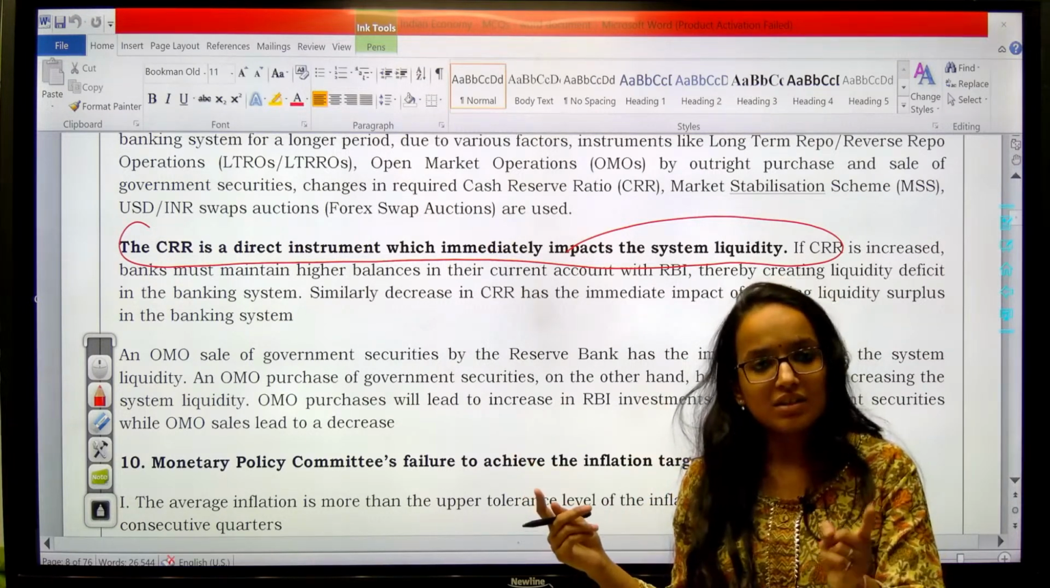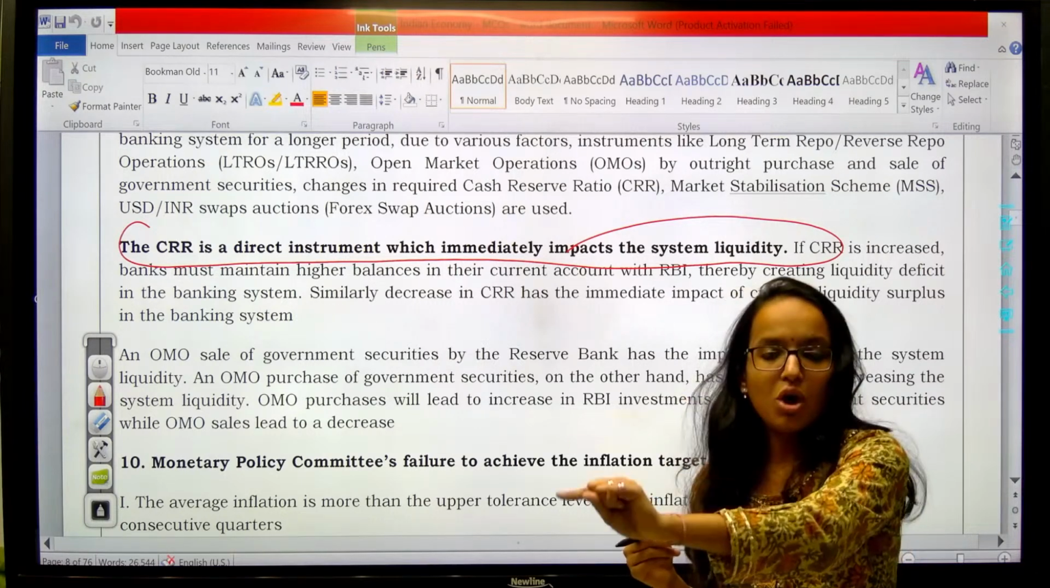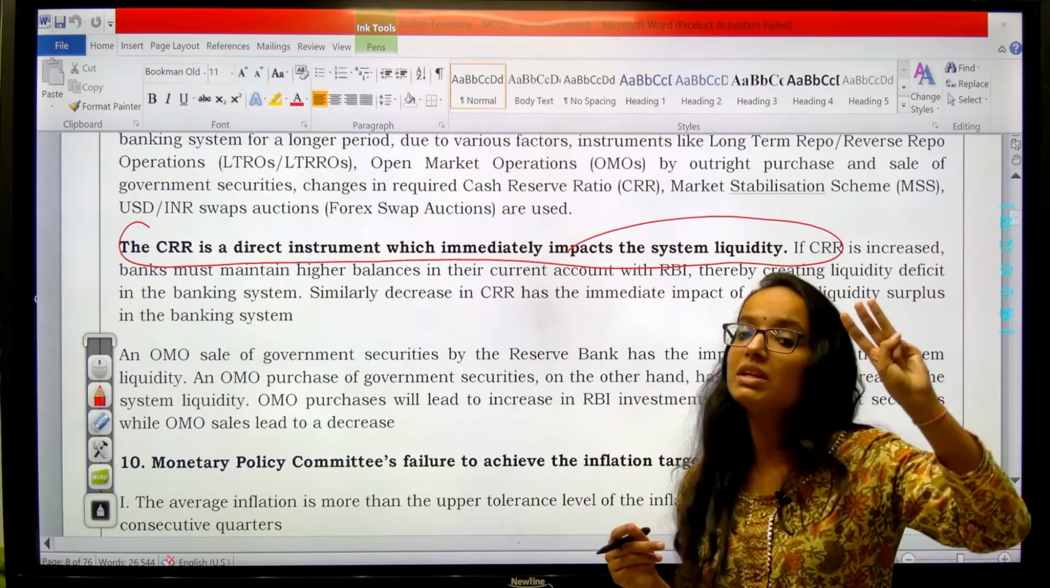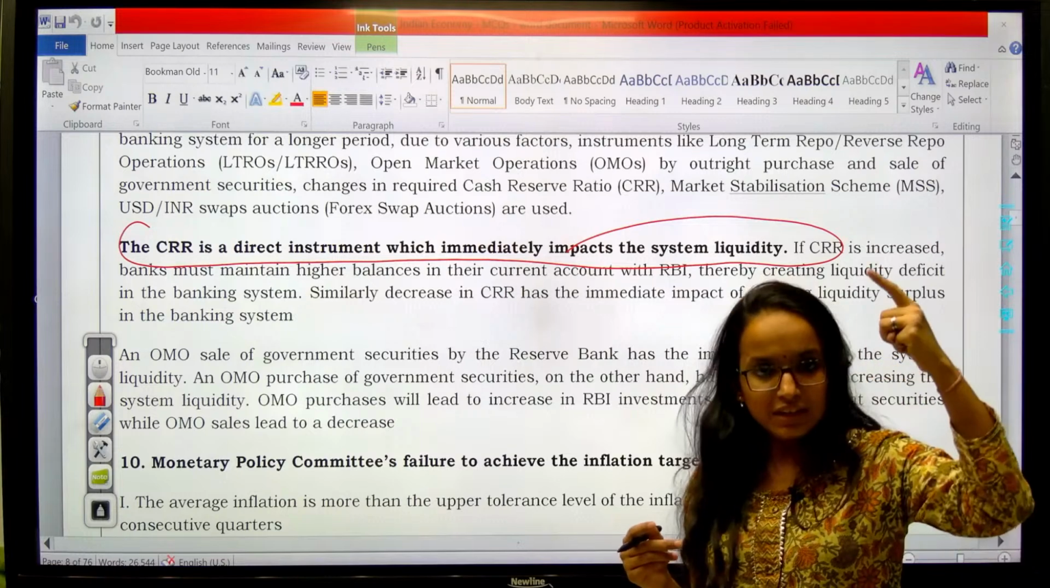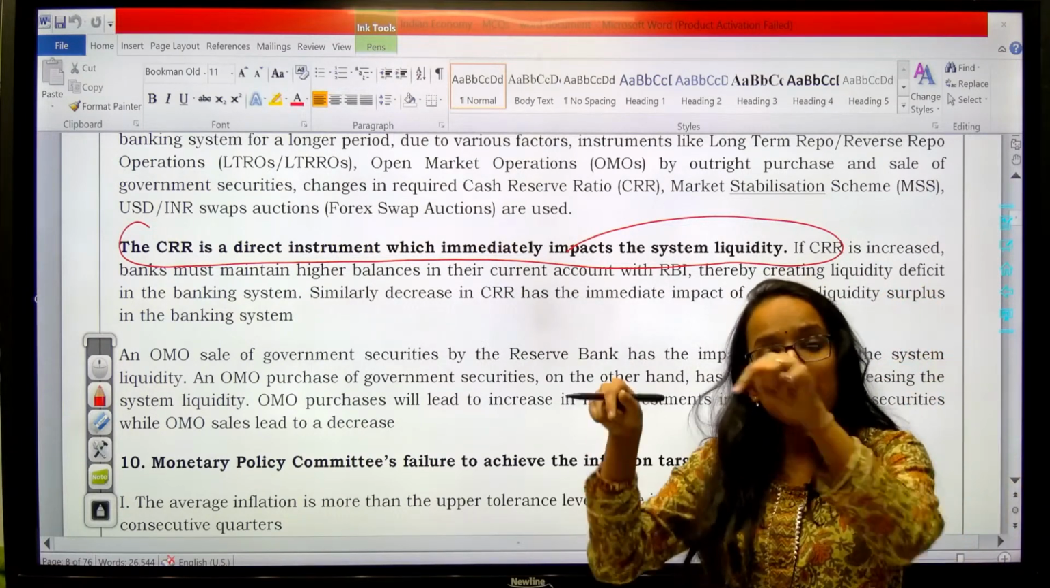The other one is SLR, statutory liquidity ratio. Same, a certain percentage of NDTL has to be kept, but in three forms. It can be kept in cash, in gold, as well as in government securities with the bank itself.